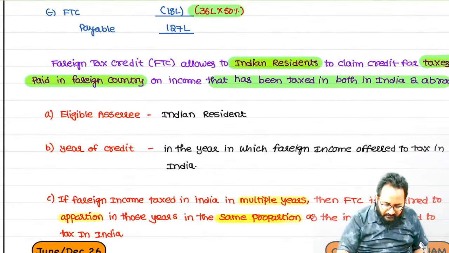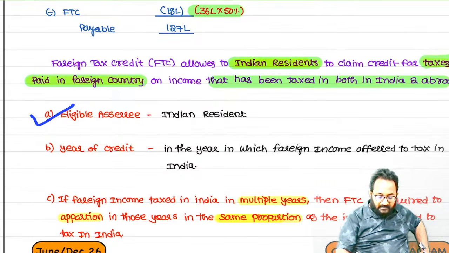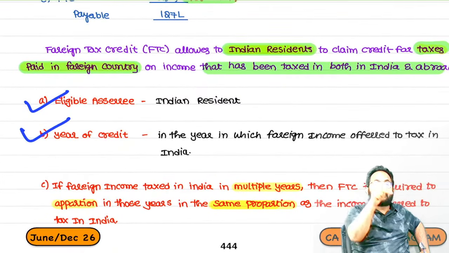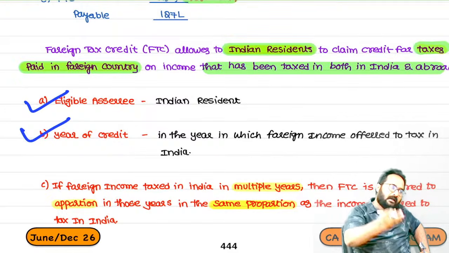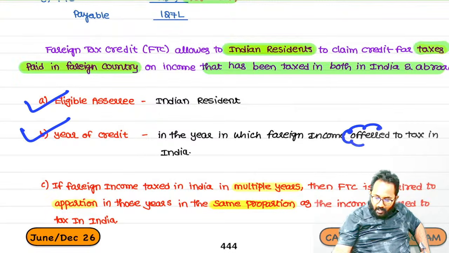So now who is eligible for the FTC? Indian resident. Yes, in the year of credit, when you are going to take the credit, the foreign income is offered to tax in India. The entire foreign income is taxed in India. Yes, you can take FTC fully. Remember, the foreign income is what? Offered to tax in India.